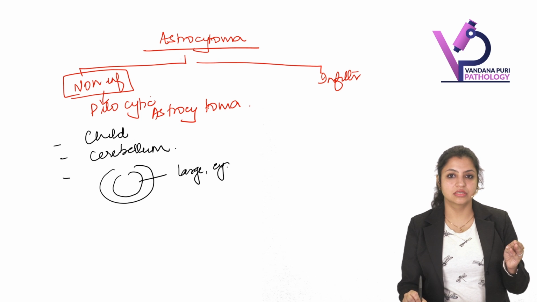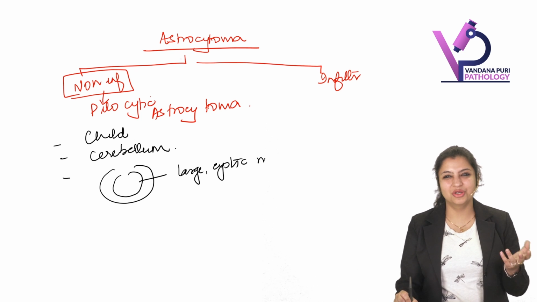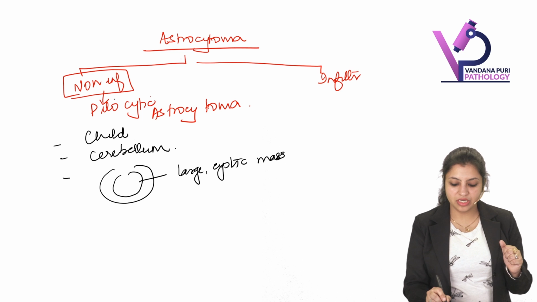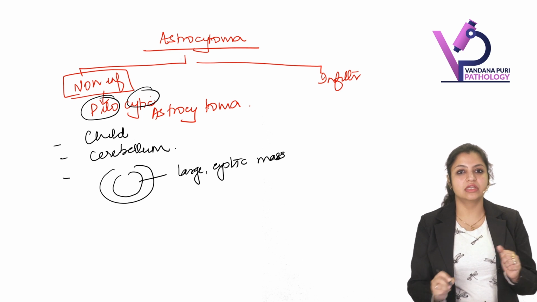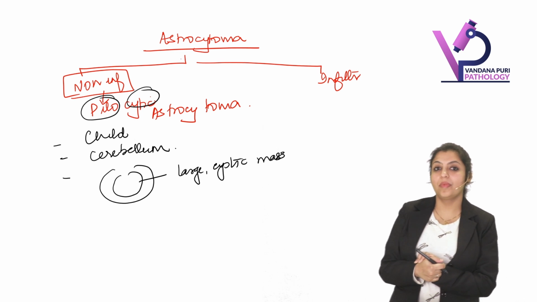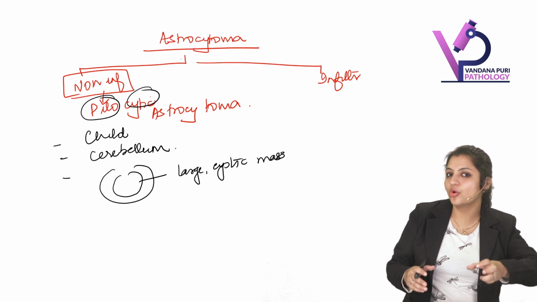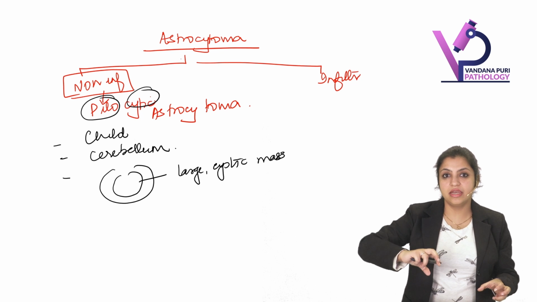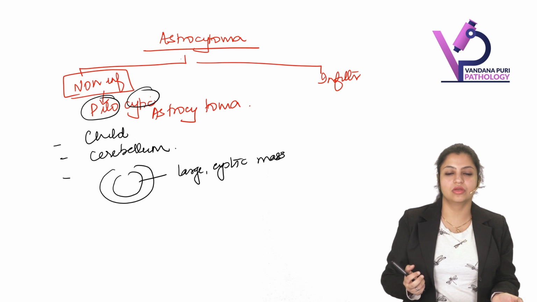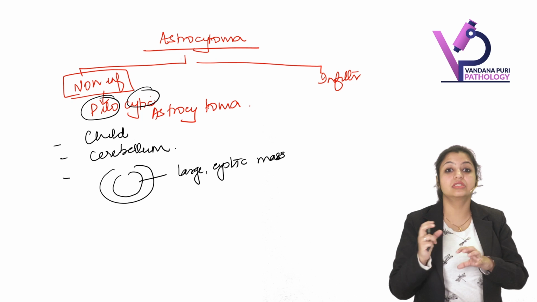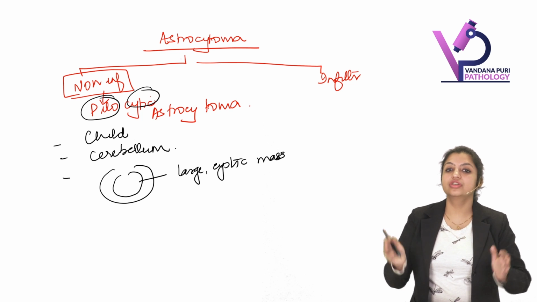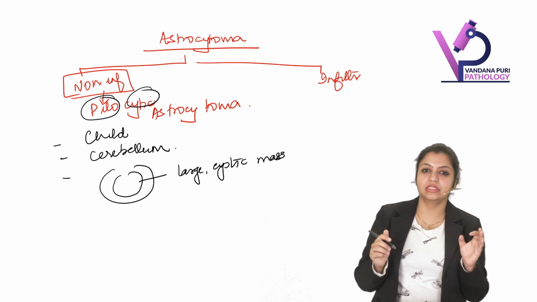cystic mass. I'll just give you a clue to remember it. What is the name of it? Pilocytic. So remember, it is a pilocystic tumor. Pilo because it contains pilocytic cells, which we will see later, and it is cystic. So it's a large cystic tumor which occurs in the cerebellum.